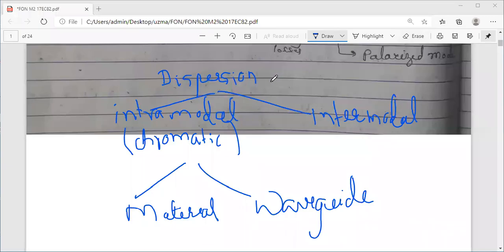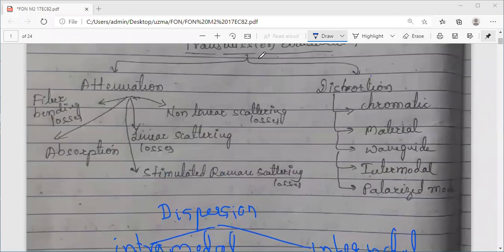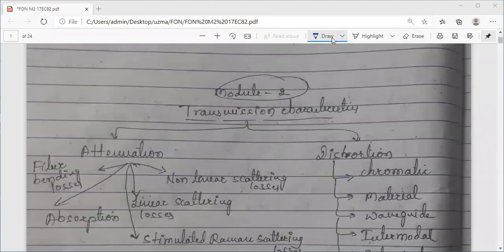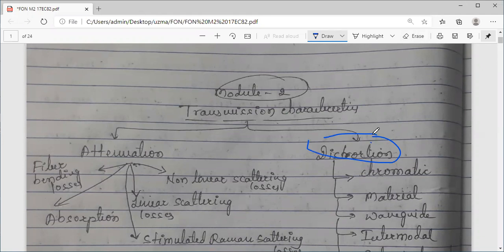In today's session, we are going to look at one of the transmission characteristics of an optical fiber, that is distortion or dispersion. Okay, dispersion. From the dispersion, this distortion word will come. So the suitable word would be dispersion first.